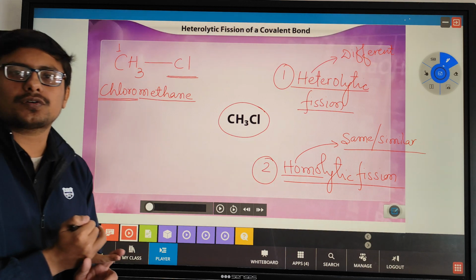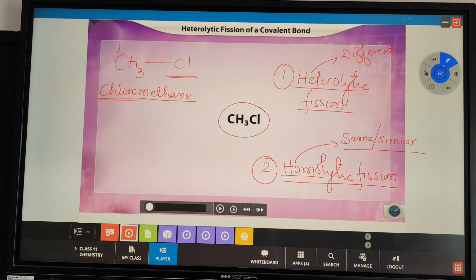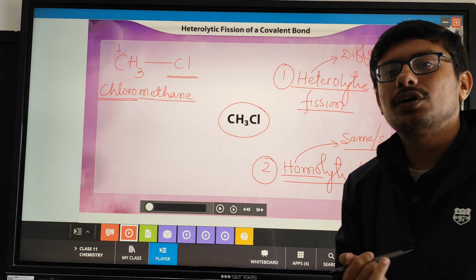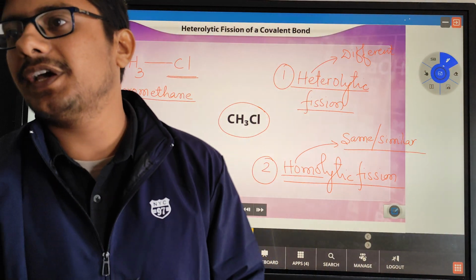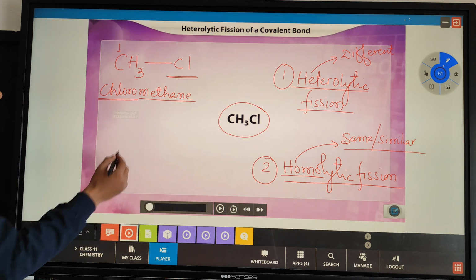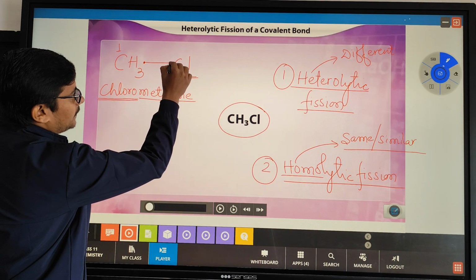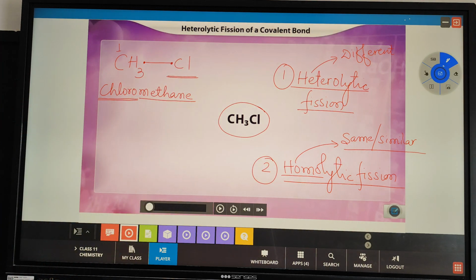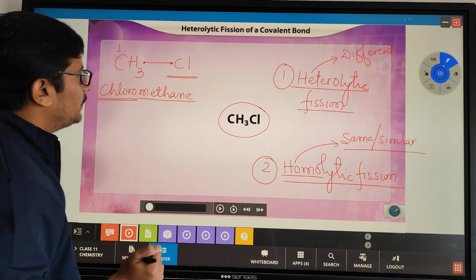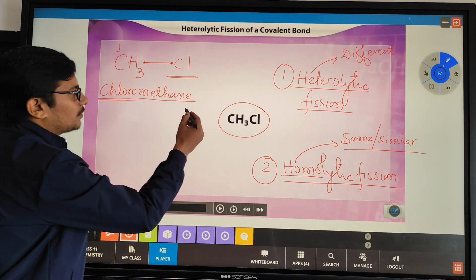Do you know about the concept of electronegativity? The ability of elements to attract the shared pair of electrons towards itself. So we have one electron of the carbon and one electron from the chlorine which is being shared. In this case, the electrons will shift towards the chlorine.